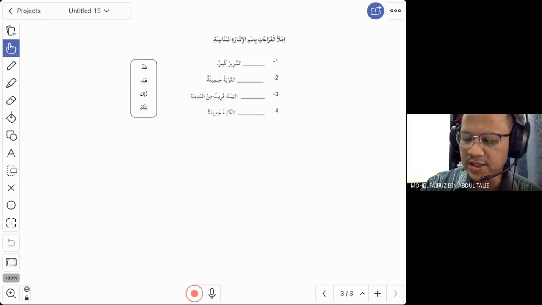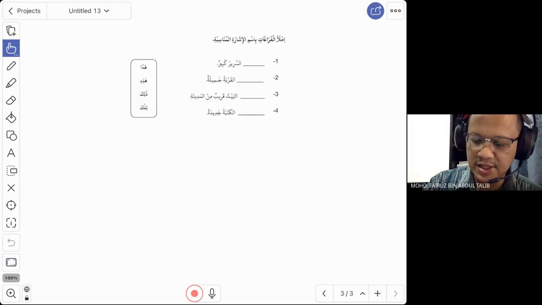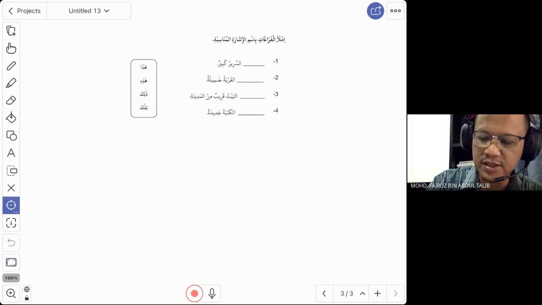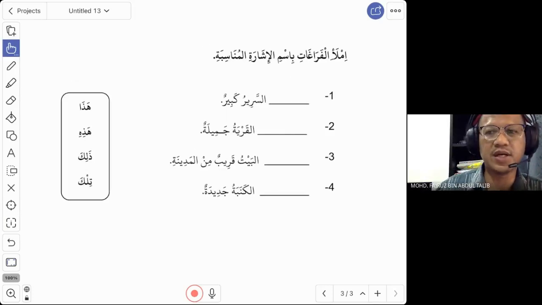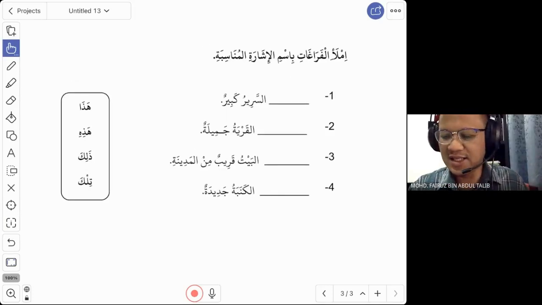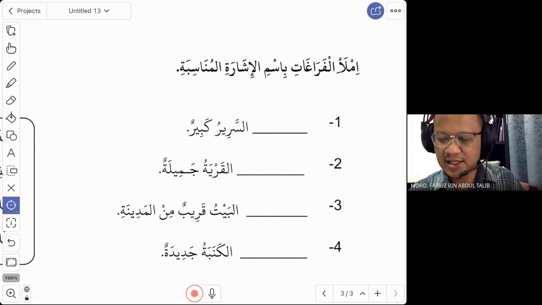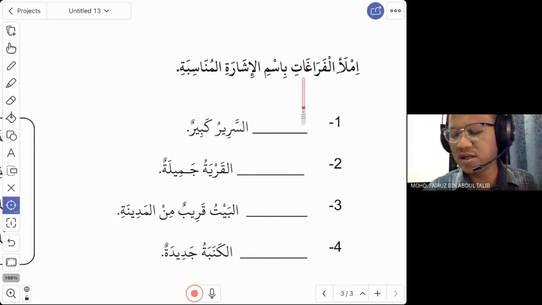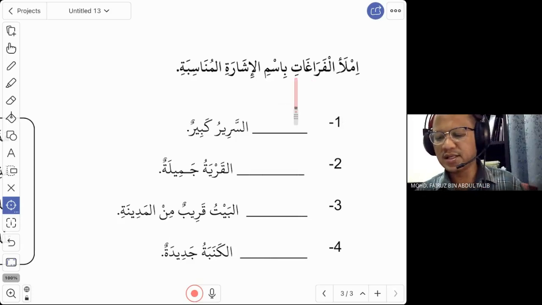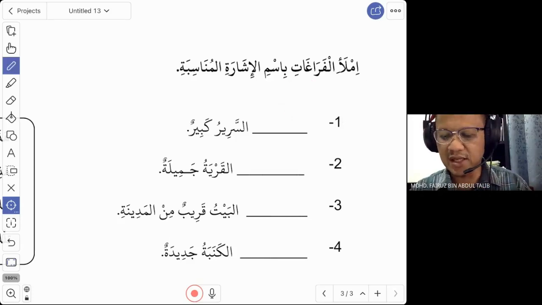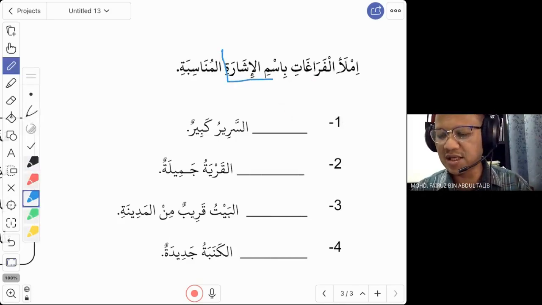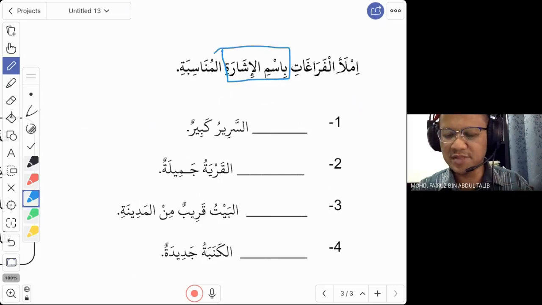Now we look at the exercise. This is just an exercise related to the topic of ismul isyara, hadha and hadhihi. Now look at the exercise. It says, imla'il faraghat, fill in the blank, using ismil isyarah. Remember this term, ismil isyarah?